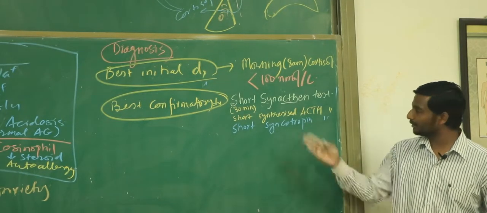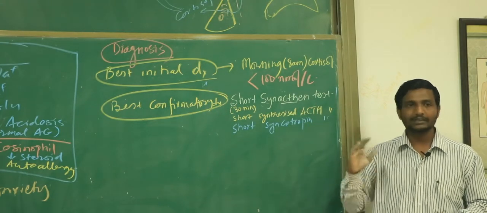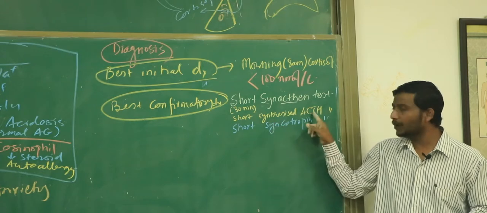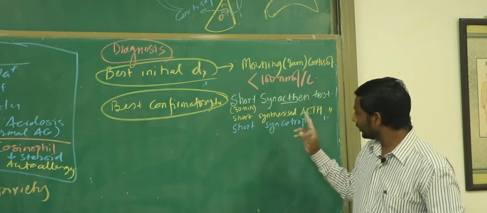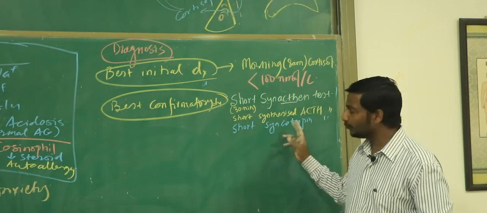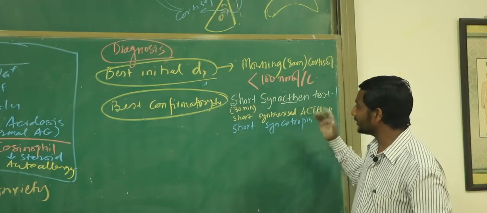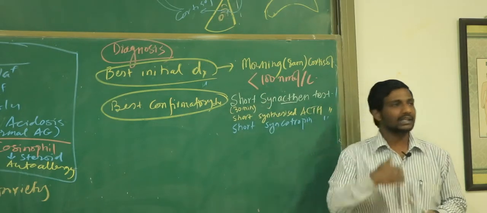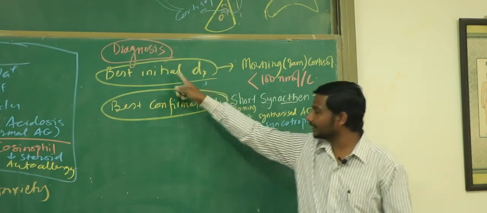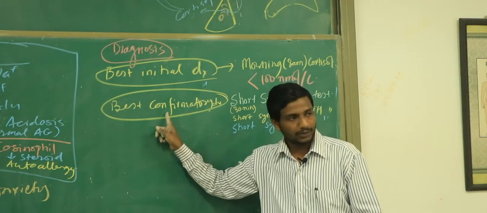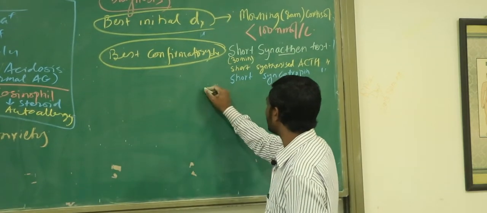They read one book, it gives one name, and they read another book, it gives another name, and the students are confused. All of them are the same thing. What are they? They are the synthesized form of ACTH. So in this test we are giving some synthesized ACTH and we are waiting for only a short period of time, 30 minutes, and then we see the response of the cortisol, whether it is increasing or not, and then we do the diagnosis. And is this the initial test or confirmatory test? Confirmatory test, right?